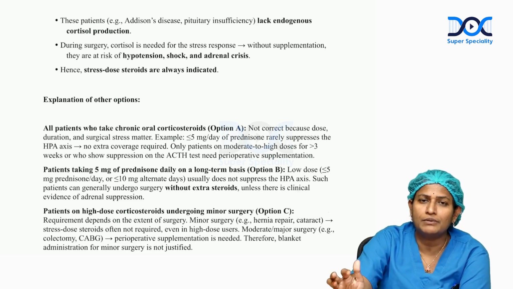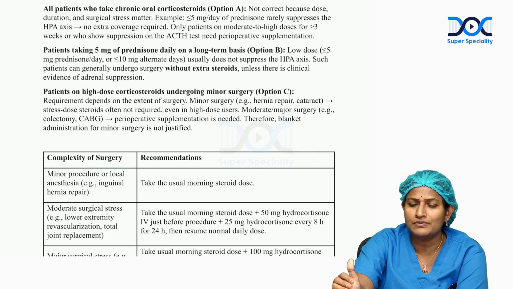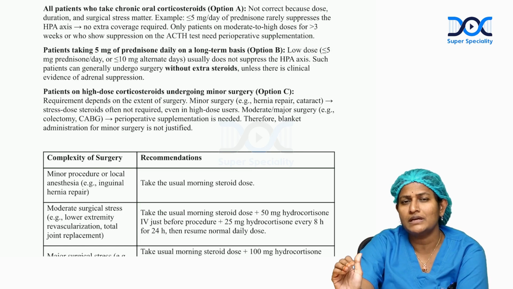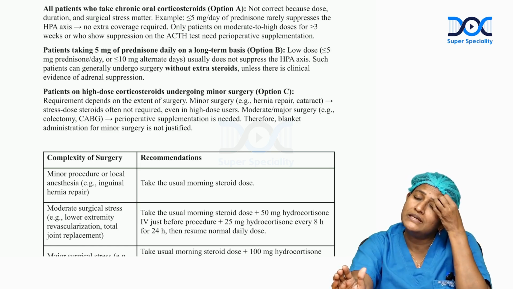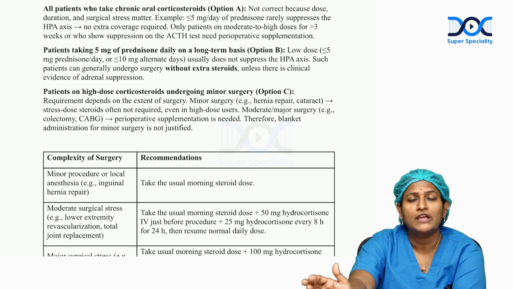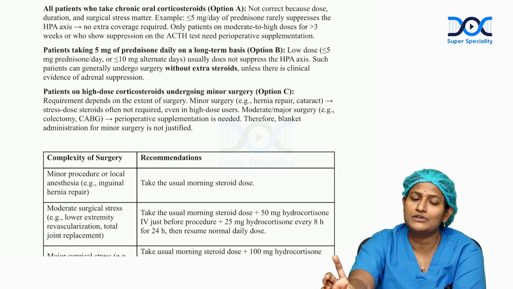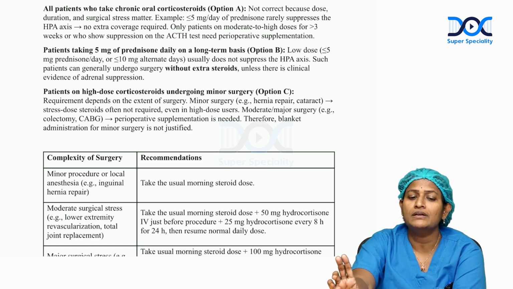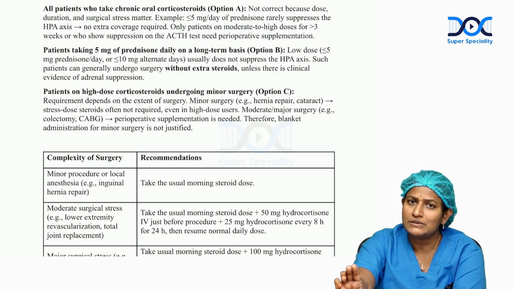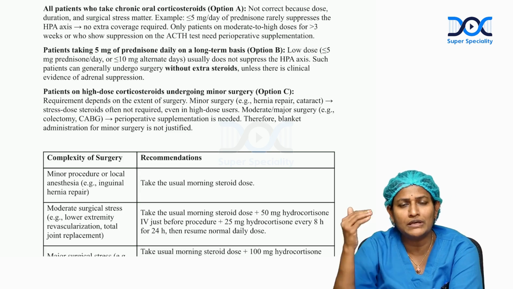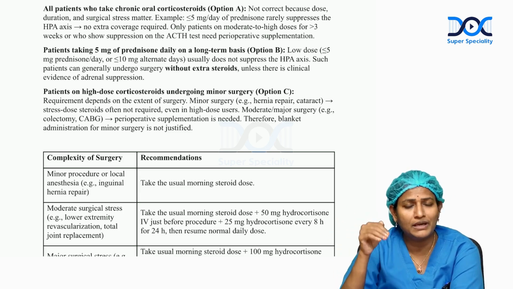This is based on the conditions wherein there are minor procedures, moderate procedures, and severe major procedures. And at the same time, patients who are taking a lesser dose and patients who are taking a longer dose. If patients are taking 5 mg of prednisolone daily on a long-term basis, that is a low dose. These low doses usually do not cause HPA axis suppression, and these patients can undergo surgery without an extra dose, because the body gets habituated to this kind of dose, and the HPA, hypothalamo-pituitary adrenal axis, is not suppressed.